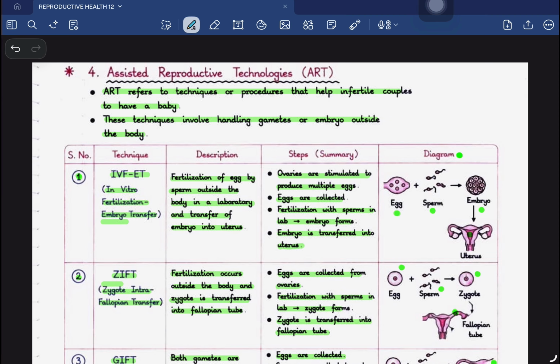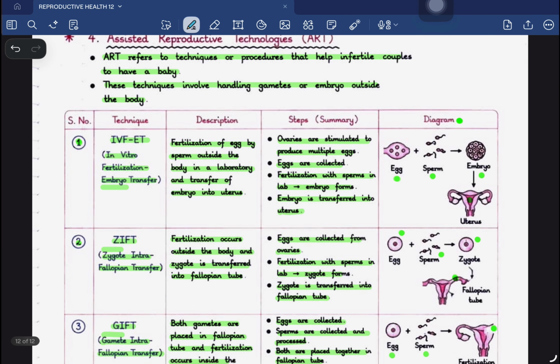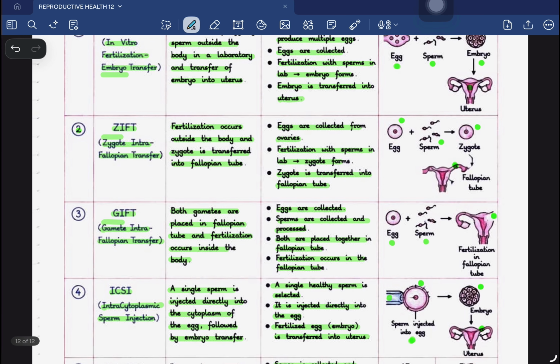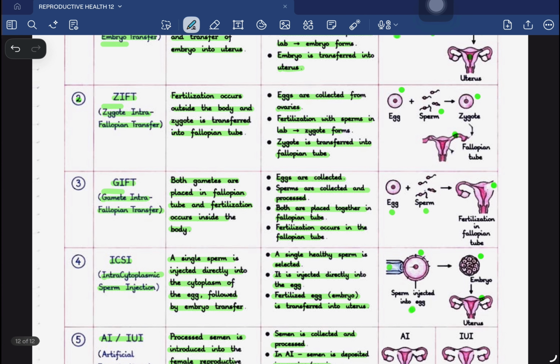Here embryo is transferred after fusing them in the laboratory. Second, ZIFT, zygote intrafallopian transfer, fertilization occurring outside the body in the lab, and then the zygote is transferred. GIFT, gametes are collected and then transferred directly into the fallopian tube. ICSI, intracytoplasmic sperm injection, where the sperm is directly injected inside the ovum.